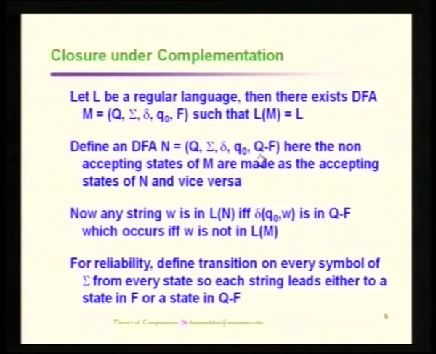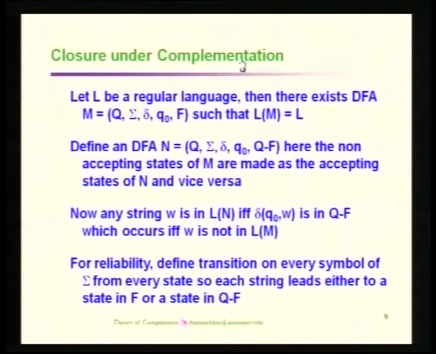The next property here we are having is the complementation. See, first you should understand what is the meaning of the complement. Suppose you are having a string x which is available in a language, then as far as the complement is concerned, x is not going to be there. So, every string available in the given language L should not be available in the complemented language.